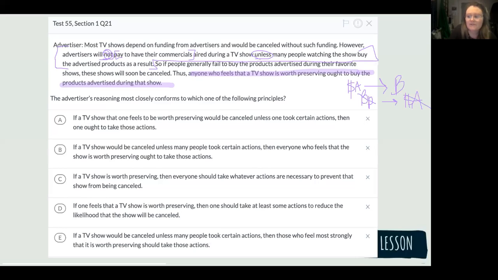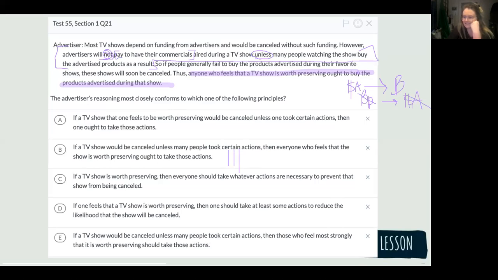And what answer choices do we feel like would be the best to help tell us that, like, hey, if you feel like it's worth preserving, you should just buy the products? I said B. If a TV show would be canceled unless many people took certain actions, then everyone who feels that show is worth preserving ought to take those actions. Do people like that or dislike that? I chose B. What did you? I chose B. Ooh, we have 3 votes for B.